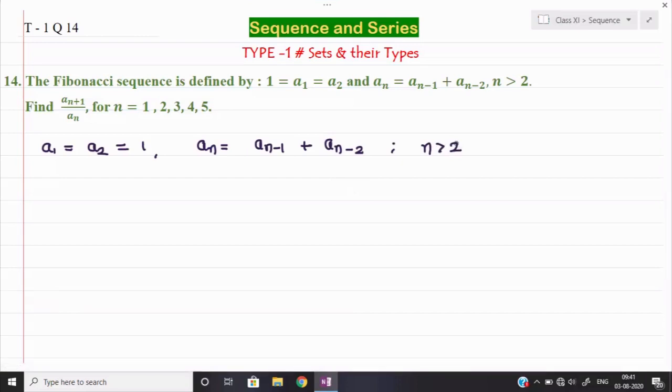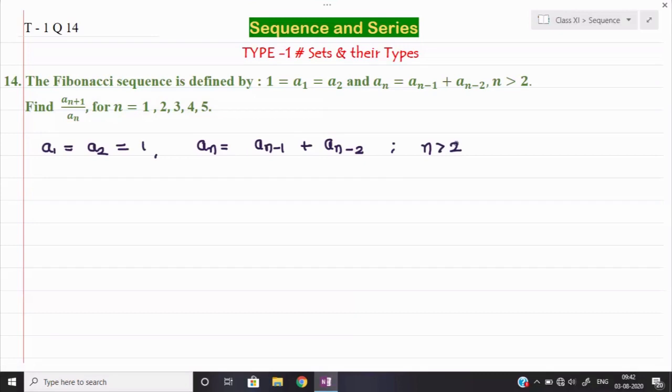Then we have to find out the value of a_(n+1) upon a_n for the value of n equal to 1, 2, 3, 4 and 5. Means if I put n equal to 1, I have to calculate a_(n+1) upon a_n. Similarly, for n equal to 2, n equal to 3, I have to put in that fraction and calculate their values. So first of all, we have to keep some values ready in this question, then only we can find out the required fraction.